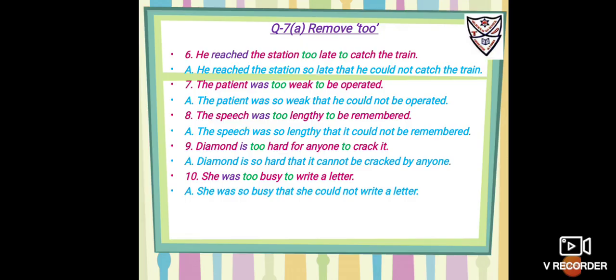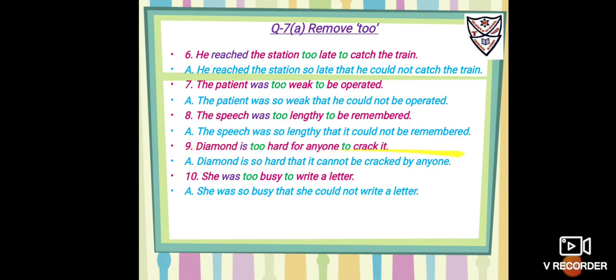Okay, but this is the speech, this cannot be the subject. Now the subject could be like I, you, or he, and if you want to put 'it', then you have to use 'be'. For example, the speech was so lengthy that it could not be remembered, or you can write, the speech was so lengthy that I could not remember.